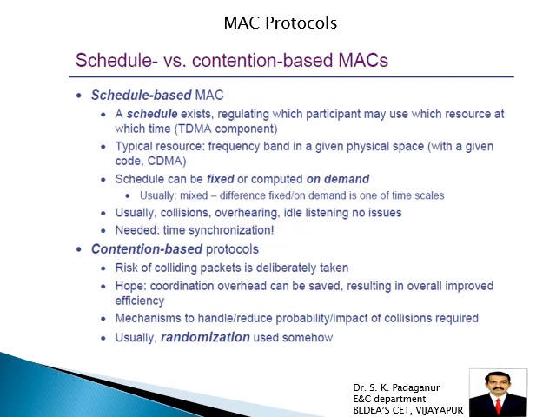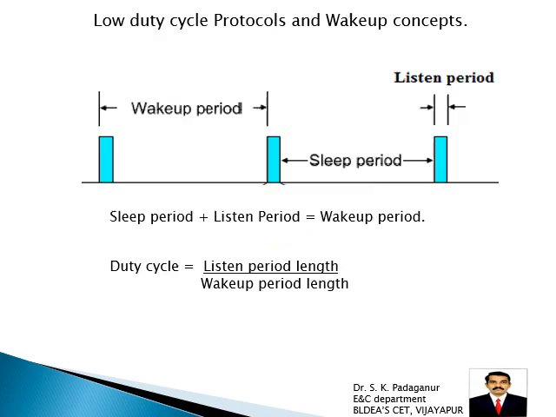Whereas in scheduled and contention based, a schedule exists regulating which principal participant may use which resource at which time. Schedule, in the sense you studied in the earlier semester, is nothing but which station or which node has to utilize or access the resource at which time. That is called schedule based. Then contention based, the risk of colliding packets is deliberately taken. There is a hope that coordination overhead can be saved, with a mechanism to handle reduced probability, usually randomization used in a window. So here randomization is used.